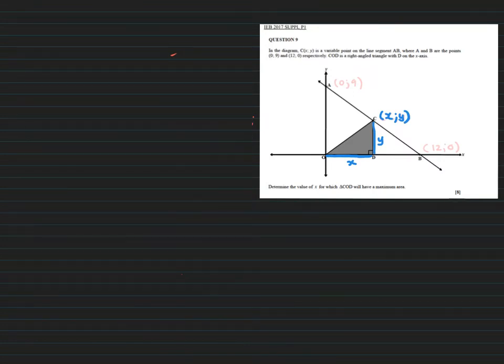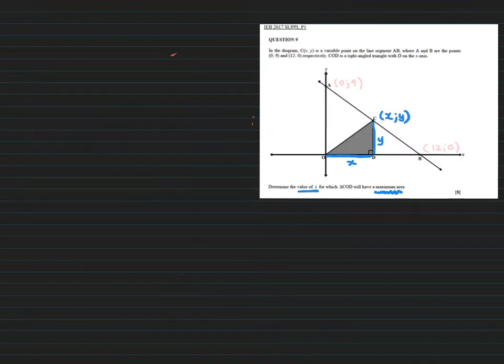Okay, so what do they want to do? A maximum area. So we know we're going to let the derivative equal 0. We need to find the value of x for which the triangle will have a maximum area. Okay, so you may feel like in this question you have been given so little to work with.